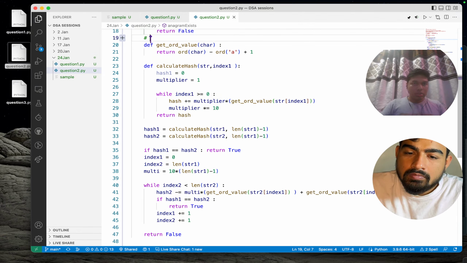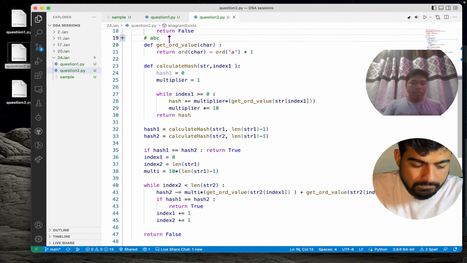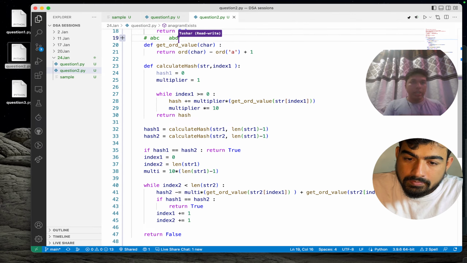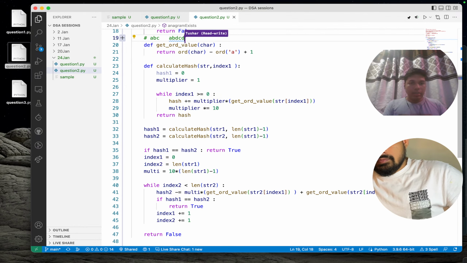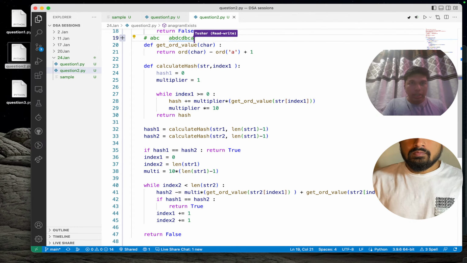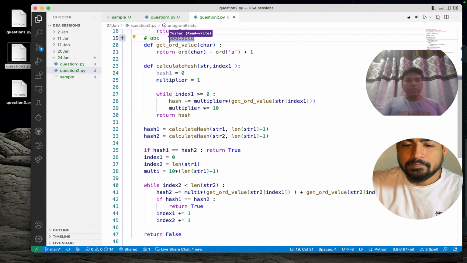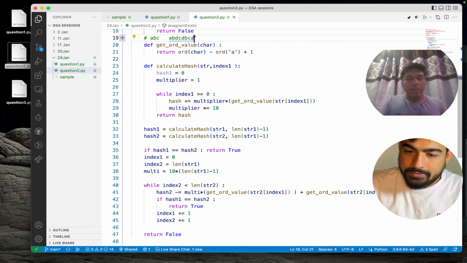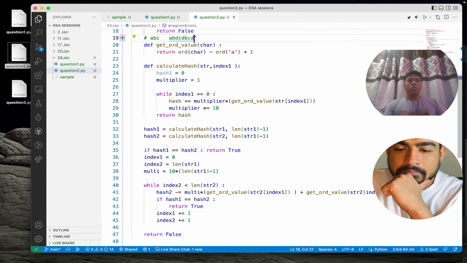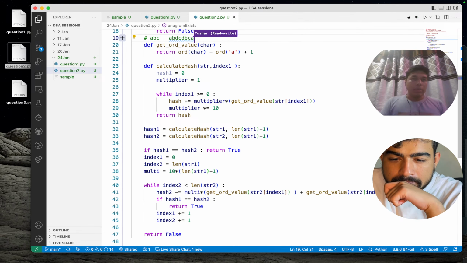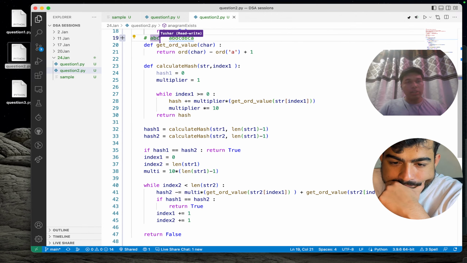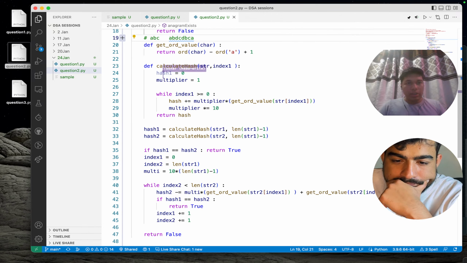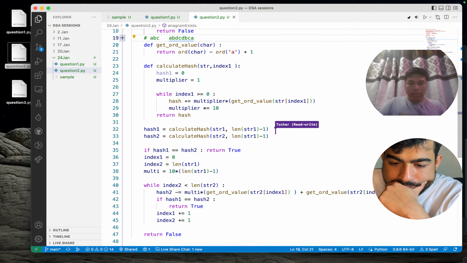String one is A, B, C, and our other string is, let's say, A, B, D. Let's just say C, then again D, then B, C, A. Okay, so is this fine? Yeah. So we can simply compute the hash value of this particular thing as we are calculating over here.